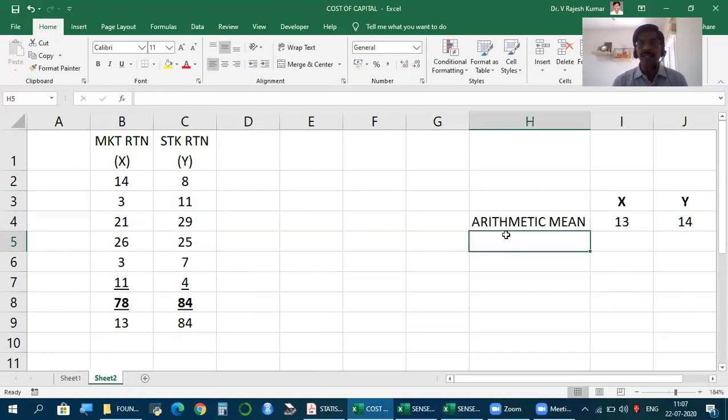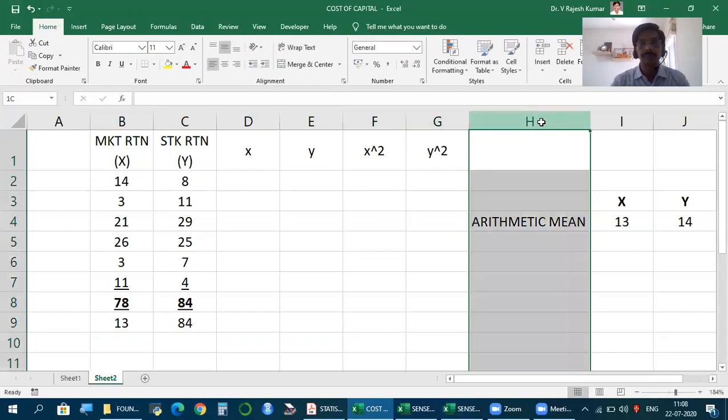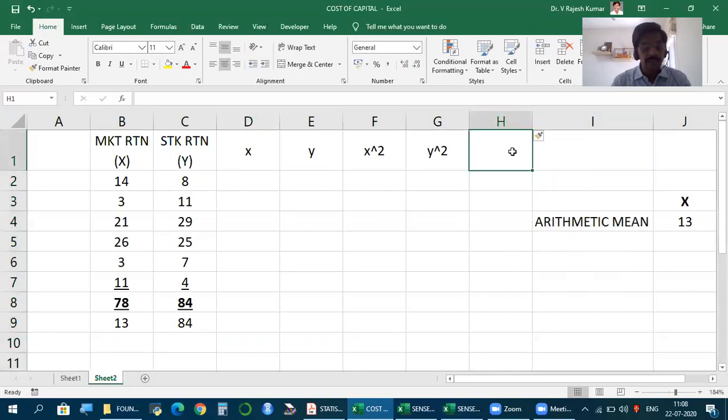And whenever we have two sets of data, by default, just keep ready one template. What we need is a secondary issue. Just keep this much ready for sure: small x, small y, x square, y square, and x into y.